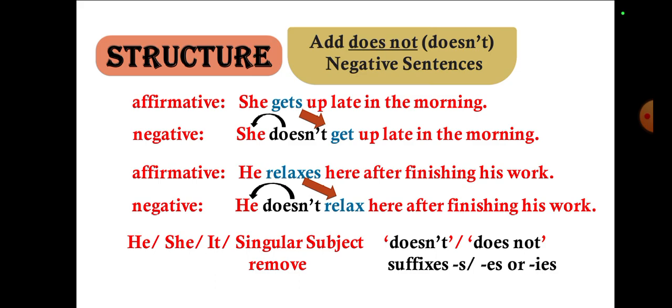Affirmative: he relaxes here after finishing his work. Negative: he doesn't relax here after finishing his work. Again he is singular, so I will write doesn't, and because of doesn't the es will get removed, so relaxes will change into relax. With he, she, it singular subjects, doesn't or does not removes the suffixes s, es or ies. Okay.